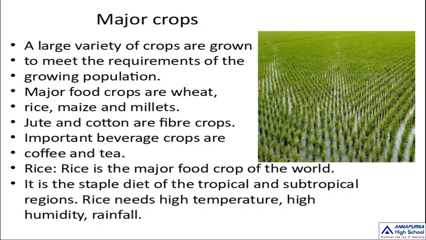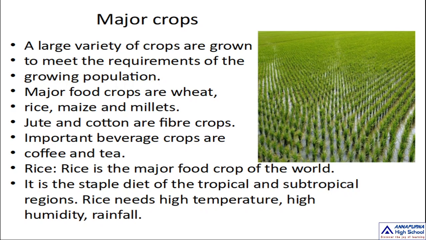A large variety of crops are grown to meet the requirements of the growing population. Nowadays, what happened? Population is increasing day by day. Along with that, the land is not expanding, and no one can expand that land. That's why a large variety of crops are grown nowadays by the farmers. The agricultural revolution came in this. I explained only two types of farming: subsistence farming and commercial farming.